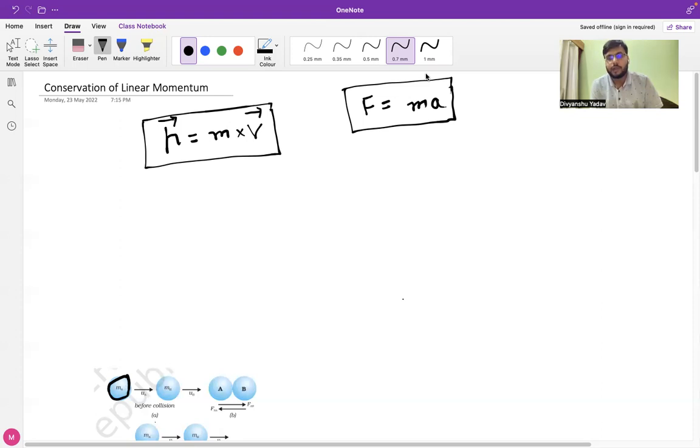From the two cases that I discussed, it is quite evident that there is a correlation between mass and velocity. In order to quantify both mass and velocity together, we need a quantity which can correlate both mass and velocity of an object.